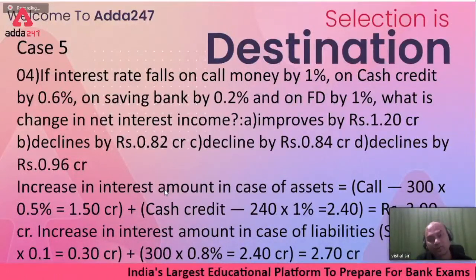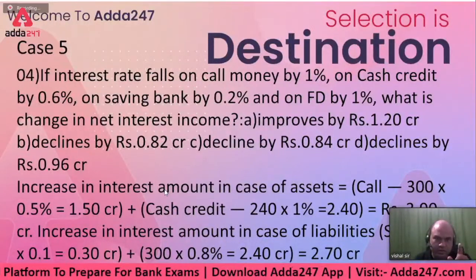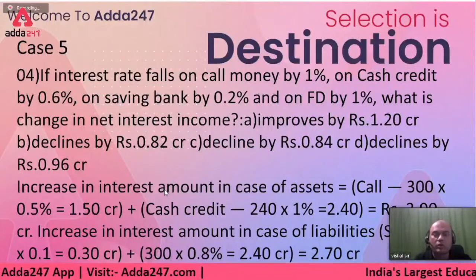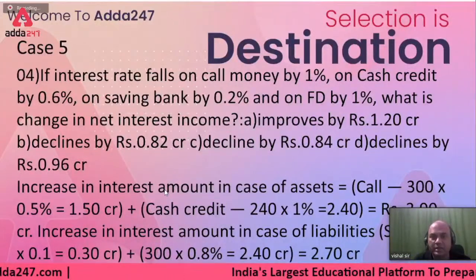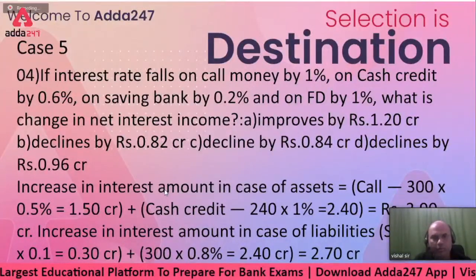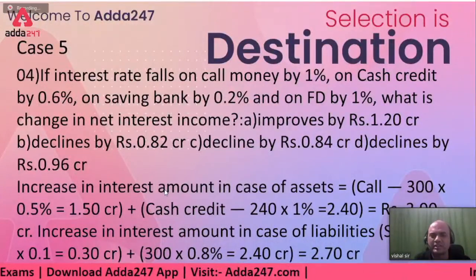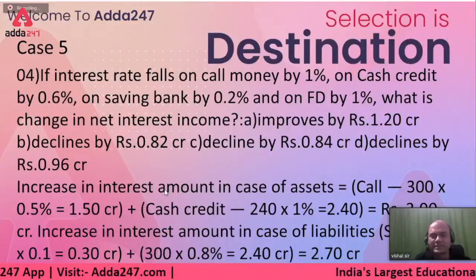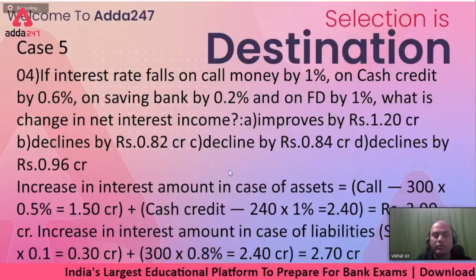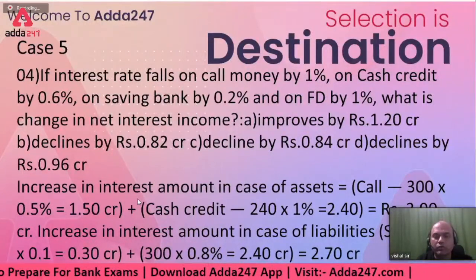So what is the total amount which I am receiving less now? It is 4.44 crores: 3 crores for the call and 1.44 crores for the CC. So 4.44 crores I am receiving less. It's not the amount which I am receiving. Suppose earlier I was receiving, let's say, 10 crores. So due to this, how much will I receive? 4.44 less means 5.56 I'll be receiving. Remember, you need not get those figures 5.56 and 10. What less are you receiving, that is important. So you'll be receiving 4.44 crores less.